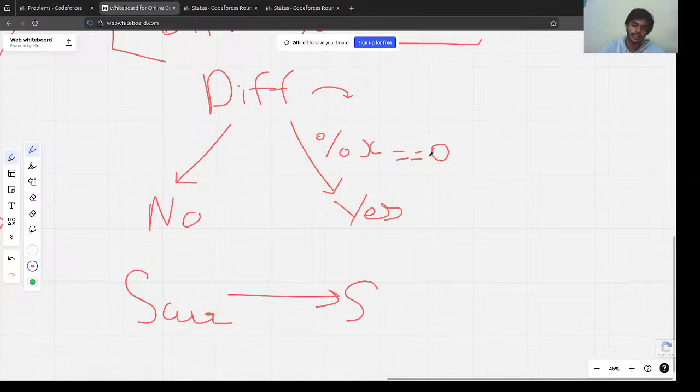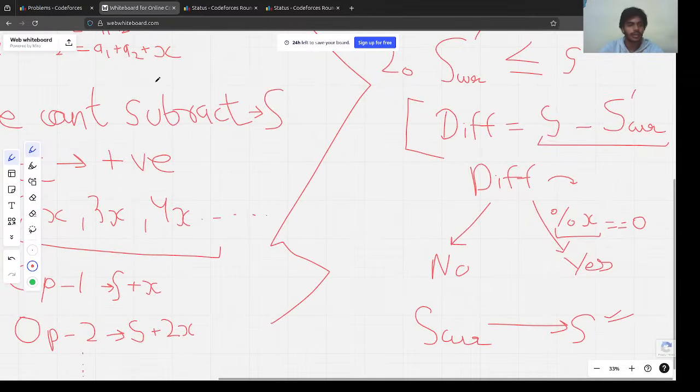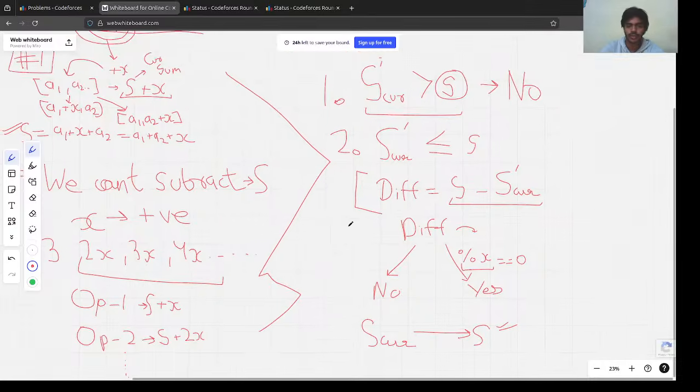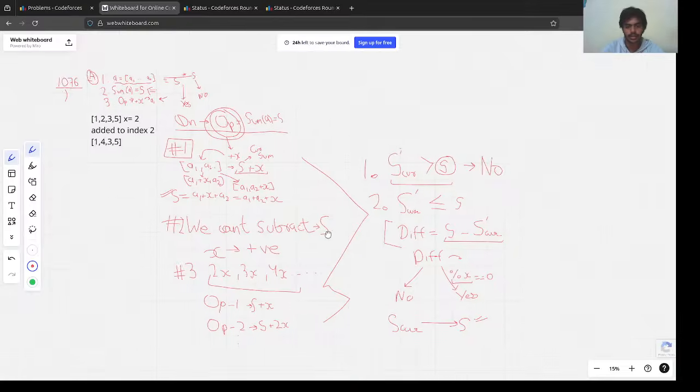So this tells us that if it's completely divisible by x, that means there exists some number of times we could do the operation that would result in small s, which is our total sum. So this was the entire intuition behind it. Okay, hope you guys like this solution. This was a pretty basic one. Here's the entire solution.